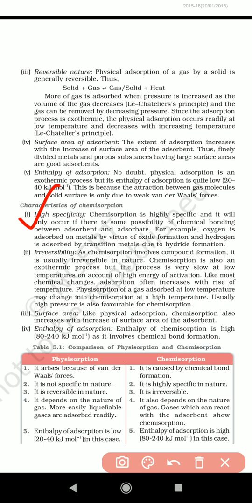And enthalpy of adsorption. Enthalpy of adsorption is also higher for chemisorption. For the formation of the chemical bond, higher enthalpy takes place for these components. So this is about the major characteristics of chemisorption and physisorption, especially with best examples.